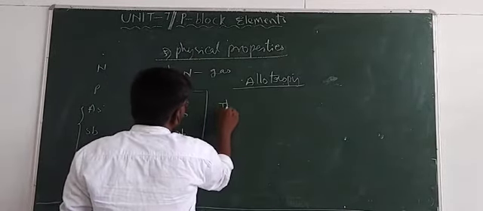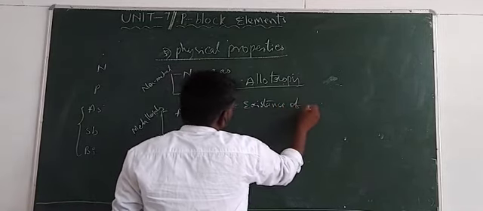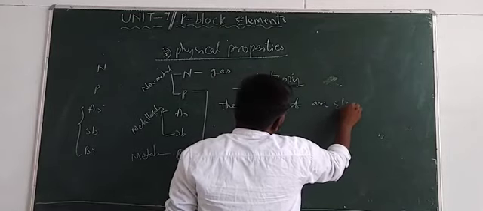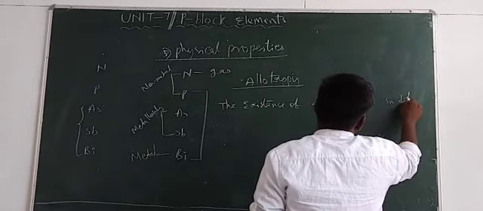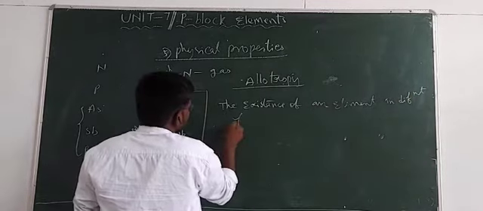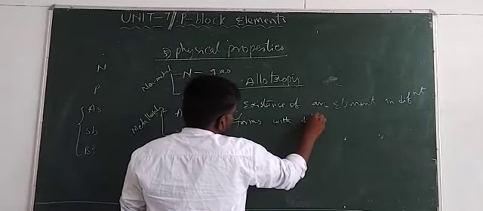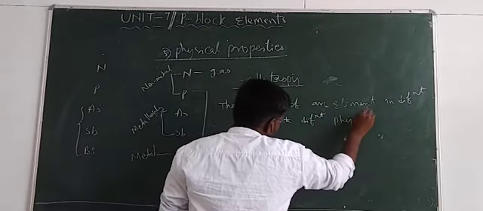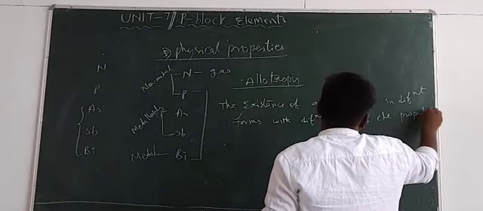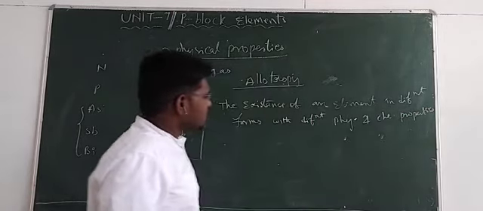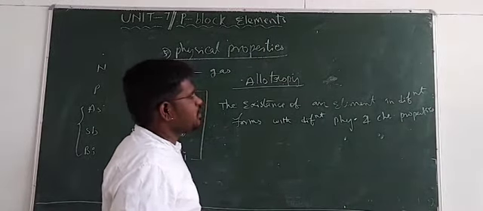Allotropy means the existence of an element in different forms with different physical and chemical properties.